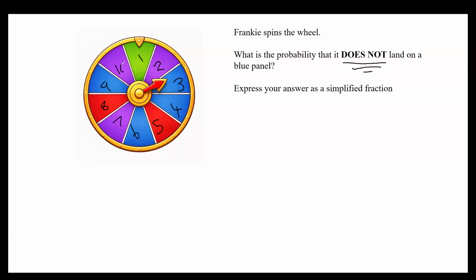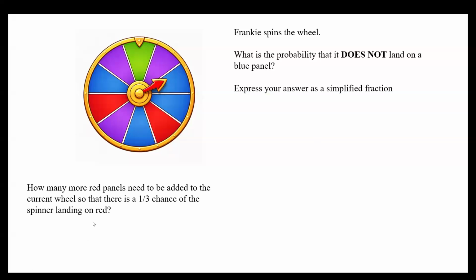Okay, so look what I've done. I've put numbers in all of them. Okay, so I know that there are 10. So the denominator must be 10. If we know that 4 are blue, it must mean that 6, the numerator, are not blue, and therefore we have a 6/10 chance of it not landing on a blue panel. And then Gersima simplified it by seeing that both the numerator and denominator were divisible by 2. So 6 divided by 2 is 3, and 10 divided by 2 is 5. And we get the answer 3/5. All right, well done, guys. Let's move on. Let's do another one.